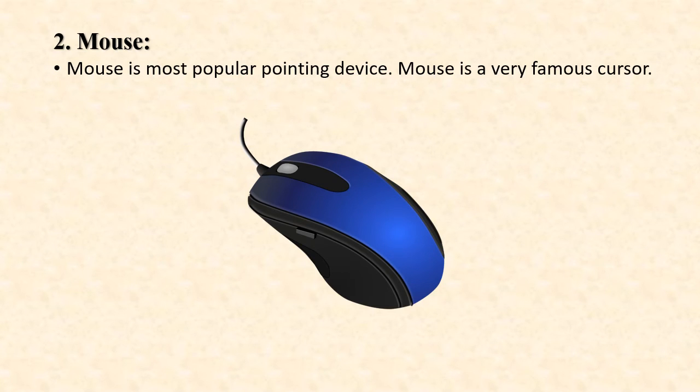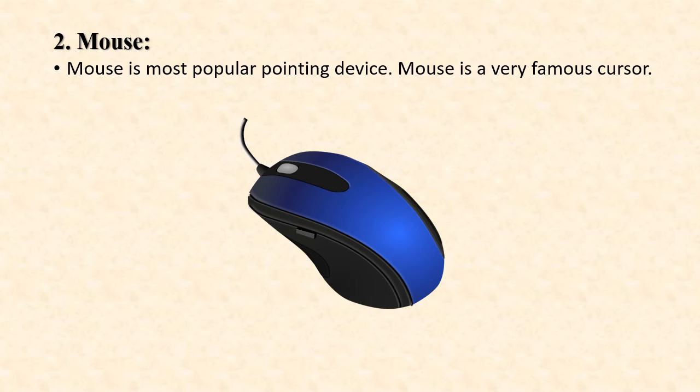Second input device is the mouse. Mouse is the most popular pointing device. Here is the image of a mouse. So mouse is a very famous cursor control device. It is a small palm size box with a round ball at its base which senses the movement of the mouse and sends the corresponding signal to the CPU on pressing the buttons.